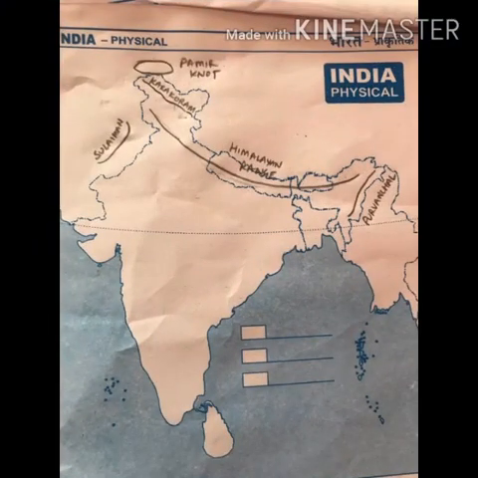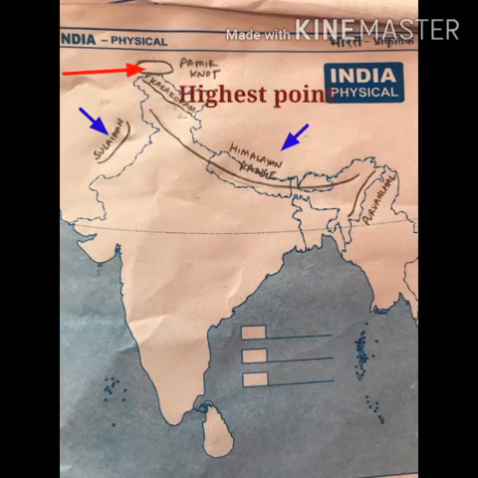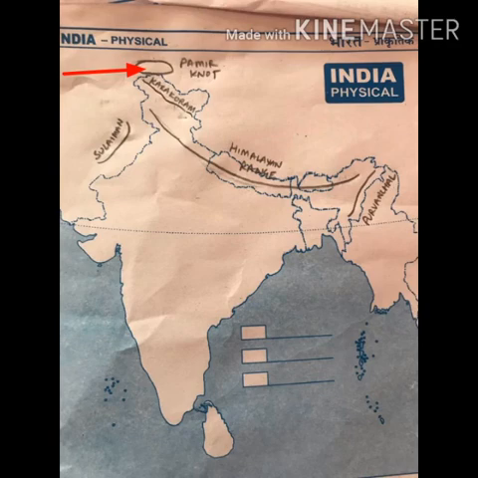The mountains include the Karakoram Range, Suleiman Range, Himalayan Range and the Purvanchal Range. Here is Pamir Knot, the highest point. You can see in the map, Pamir Knot, the highest point from where other ranges diverge, some towards the eastern side and some towards the western side.